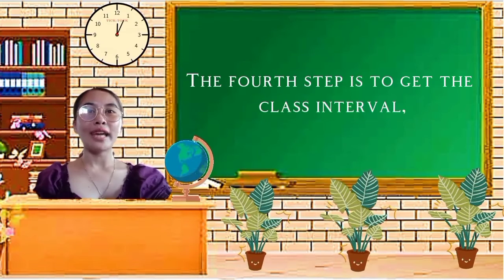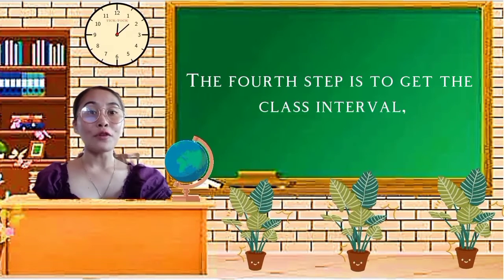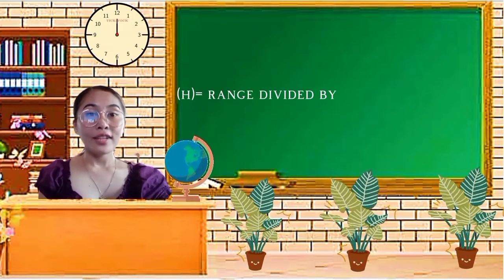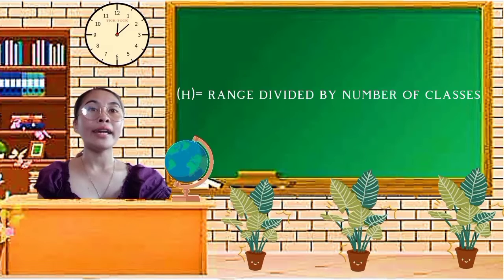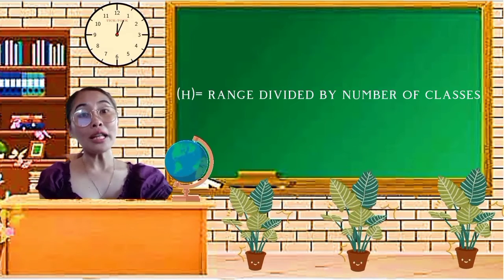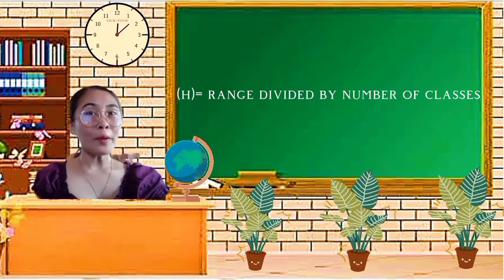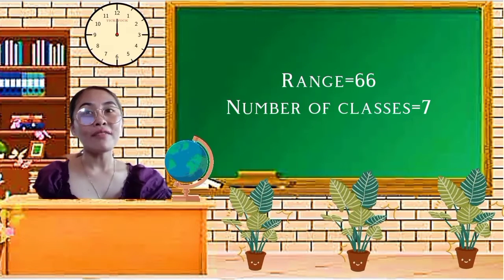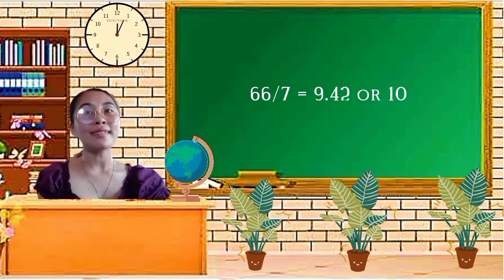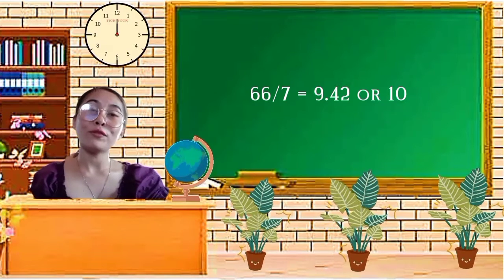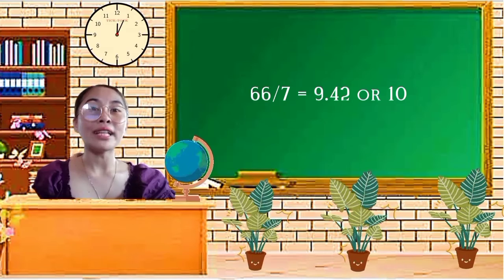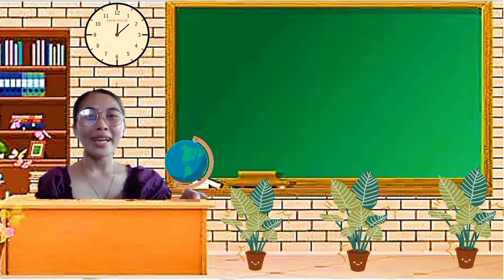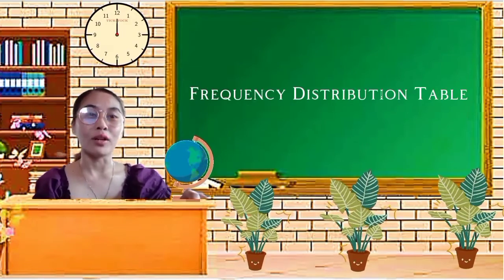The fourth step is to get the class interval. Class interval is denoted by H. The formula is H equals range divided by number of classes. Earlier, we solved for the range, which is 66, and the number of classes is 7. So 66 divided by 7 equals 9.42, or it is equivalent to 10. After getting those values, we can now make a frequency distribution table.